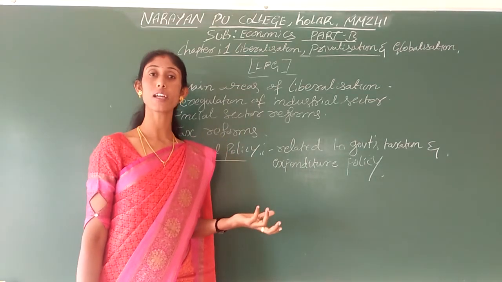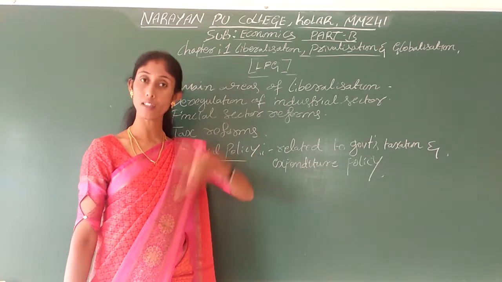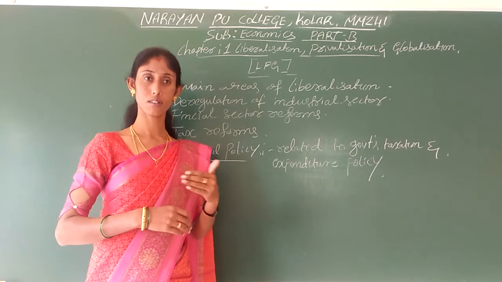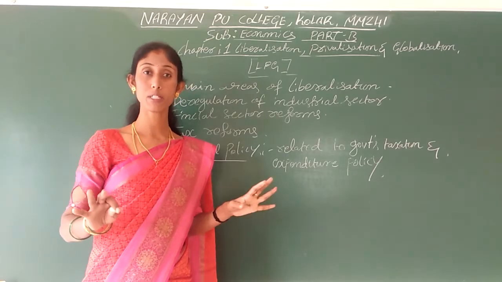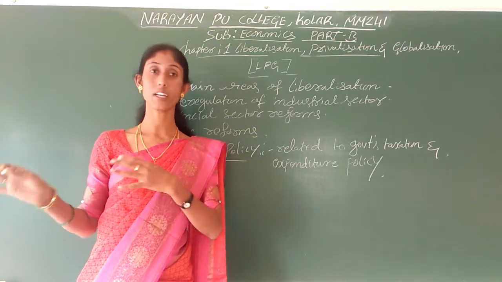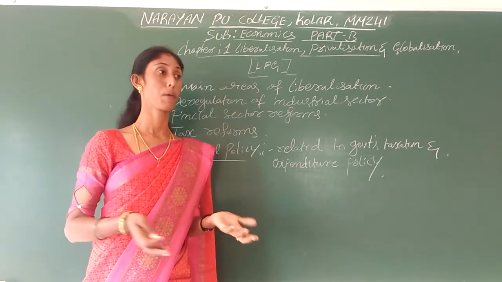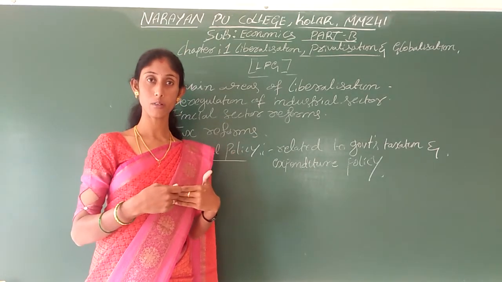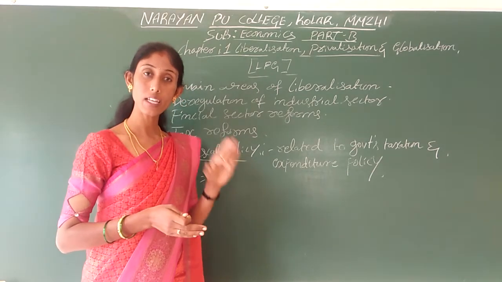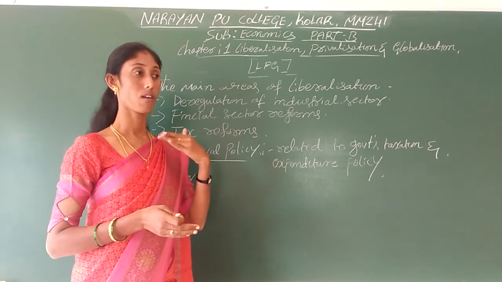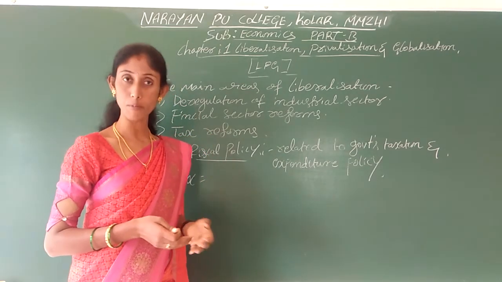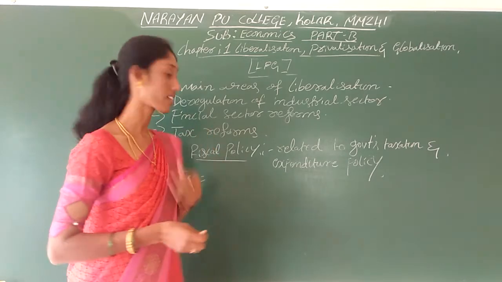Of course, after collection of taxes, the government will spend on the public, but not directly on the person who paid. It will create social infrastructure and economic infrastructure. Maybe that will benefit us or maybe not. But a compulsory payment made by the people to the government without any direct expectation is nothing but taxes.